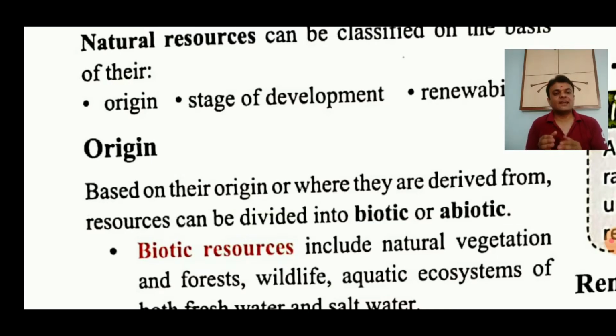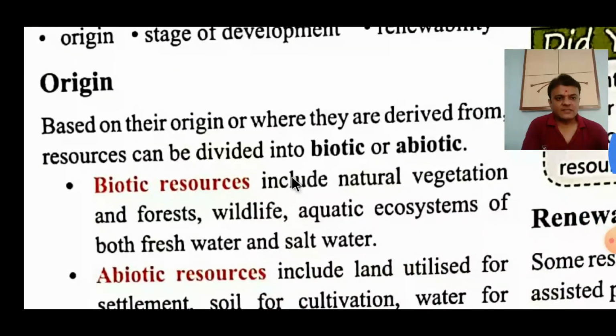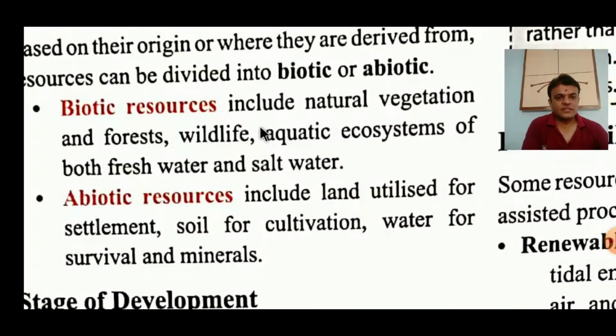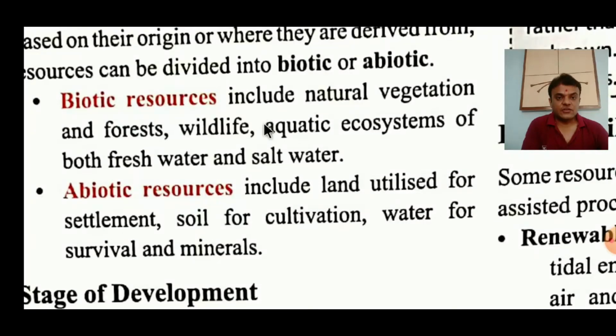So based on origin, we can classify resources into two classifications, that is biotic and abiotic. Biotic means living, abiotic means non-living. Let us discuss it in detail. Biotic resources include natural vegetation and forests, wildlife, aquatic ecosystems of both freshwater and salt water.